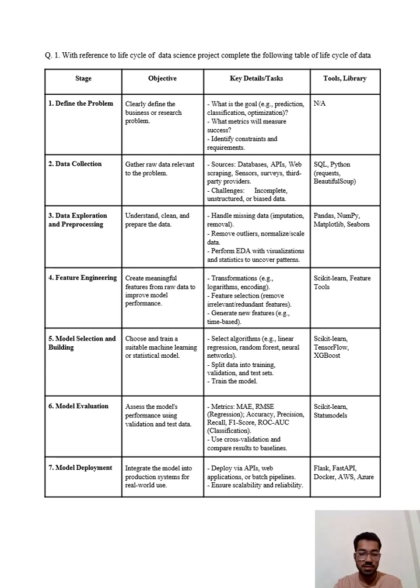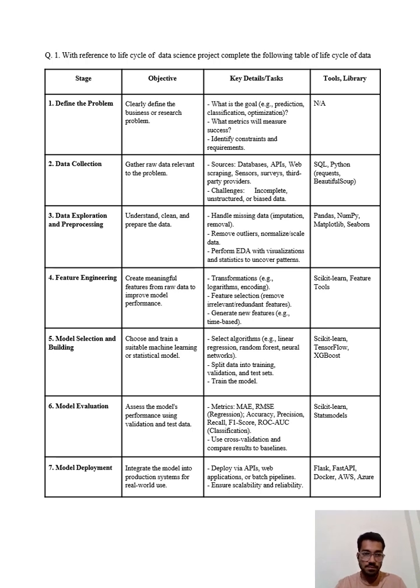Then seventh step is model deployment. Integrate this model into a production system for real world use. Deploy via APIs, web applications, or batch pipelines. Ensure scalability and reliability. Tools used: Flask, FastAPI, Docker, AWS, Azure.